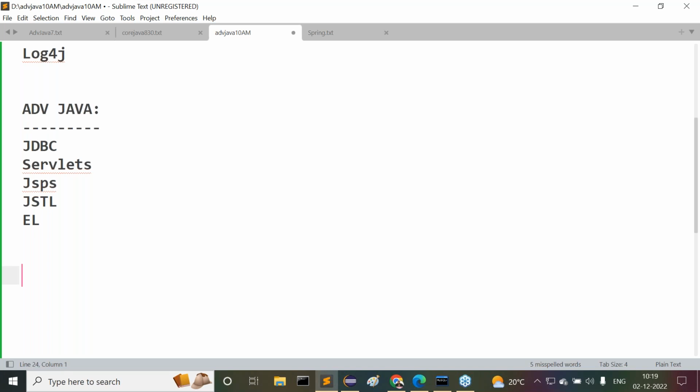Understand it clearly. In advanced Java, the topics are JDBC, servlets, JSPs, JSTL, and then expression language. Okay, fine. Now observe this clearly.